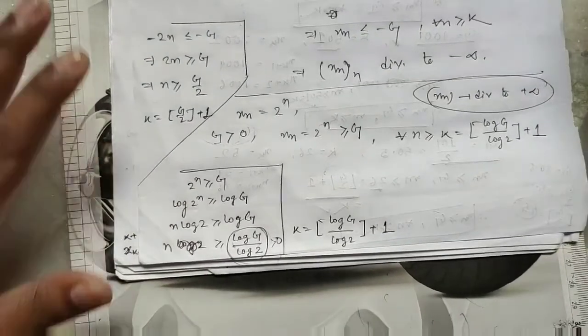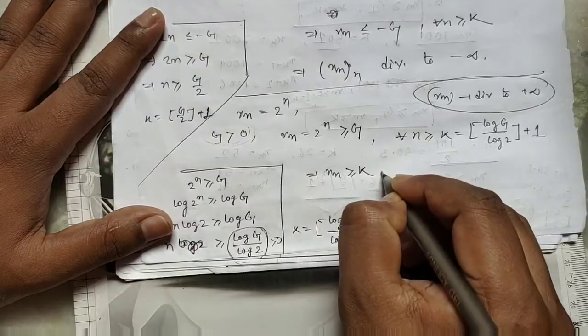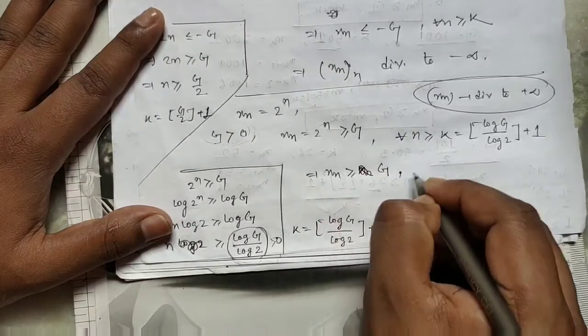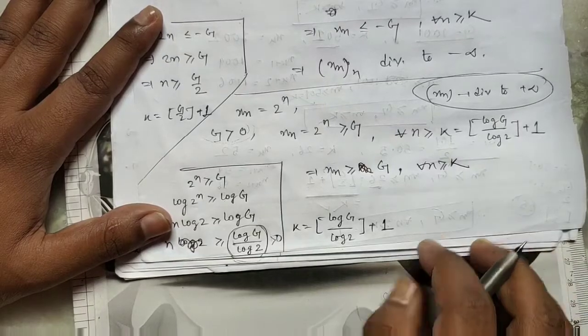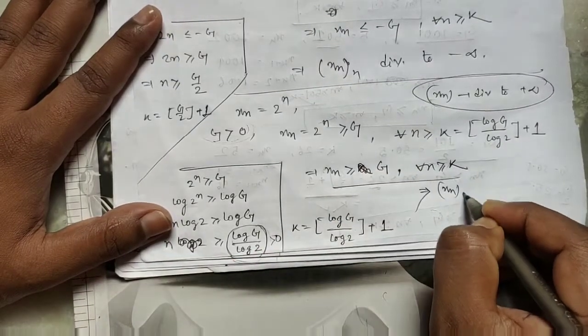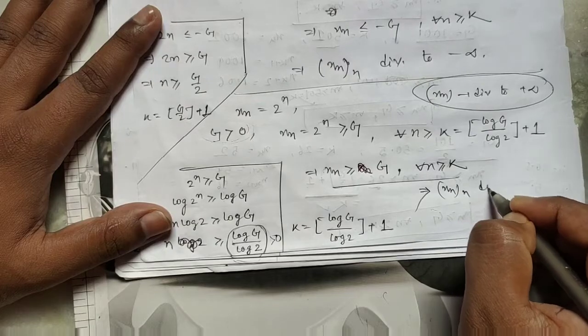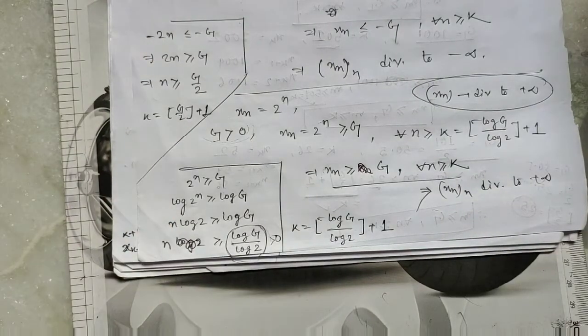So xn is greater than or equal to g for all n greater than or equal to k, where k is floor of log g by log 2 plus 1. Clear? So this implies this real sequence diverges to plus infinity. Okay, clear?